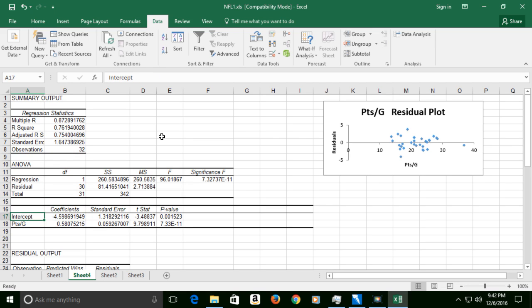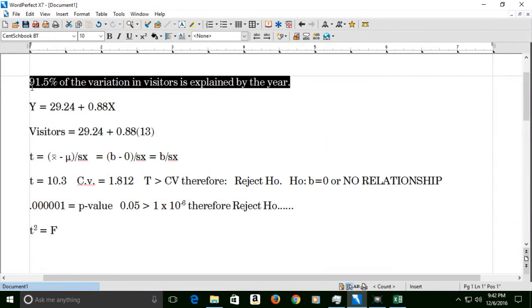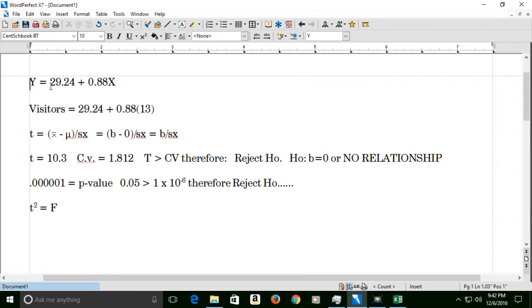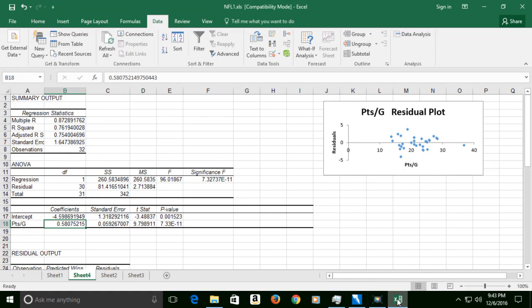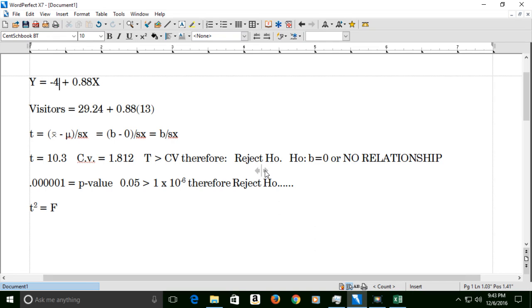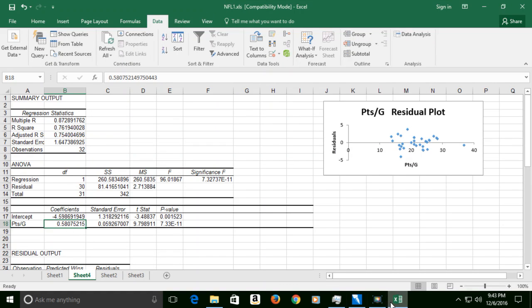Okay? So come down here. We have A and we have B. The intercept is A. Points per game is B. So we have an A of minus 4.6 and a B of 0.58. So let's go back up here. We have an A of minus 4 point something. Do you remember what that was? 4.59. That's just where the line starts. It's impossible to win a negative number of games. And then B is 0.58.